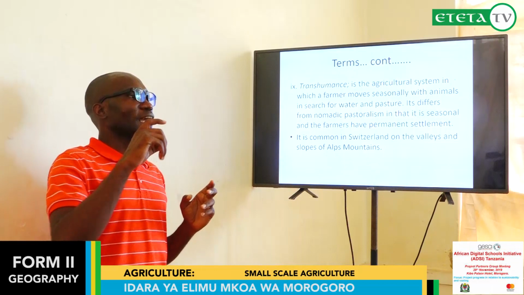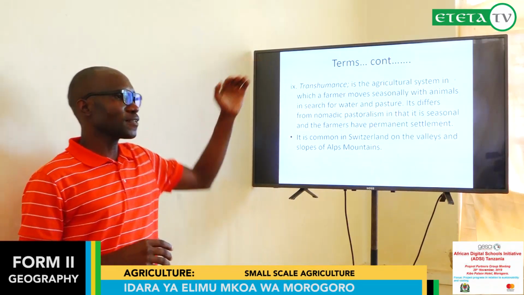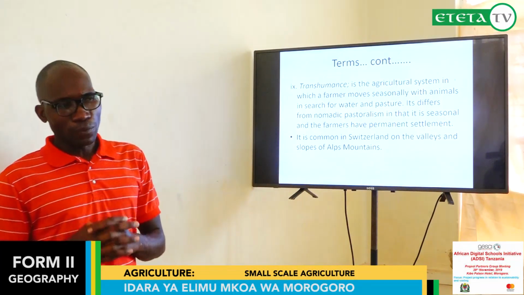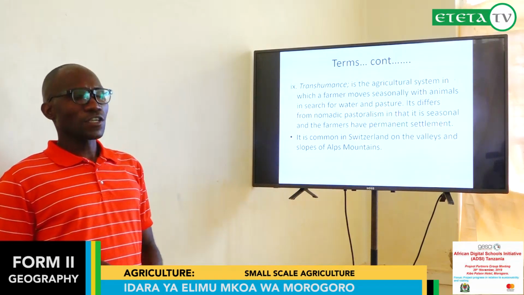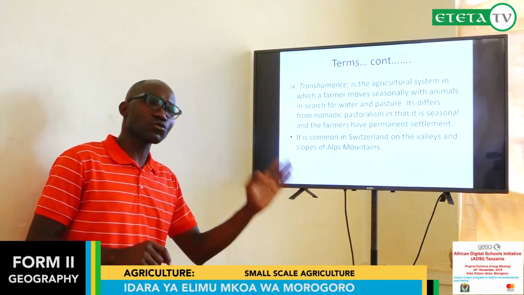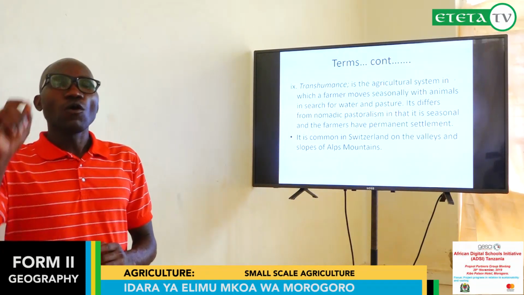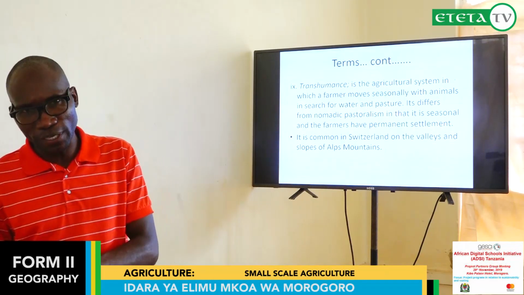We should differentiate these two terms, transhumance and pastoralism, the livestock keeping. A pastoralist moves from one place to another, looking for pasture and water, while he or she does not have a permanent settlement.